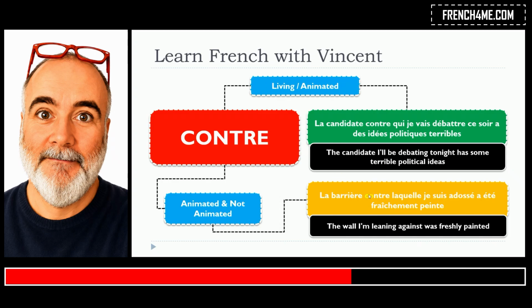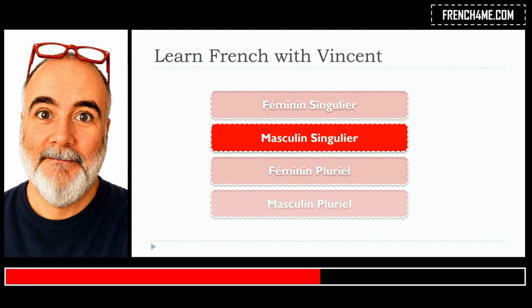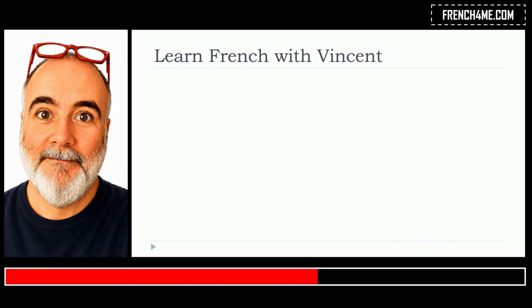And you will put contre, and then you will put the relative pronoun, le pronom relatif, and it should be, of course, the feminine singular one. Laquelle. La barrière contre laquelle je suis adossé a été fraîchement peinte. D'accord?